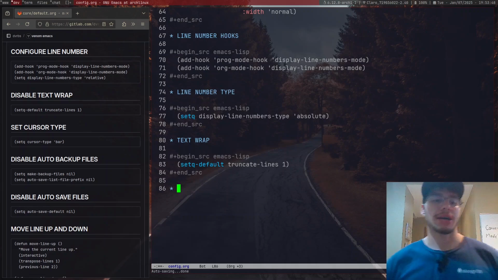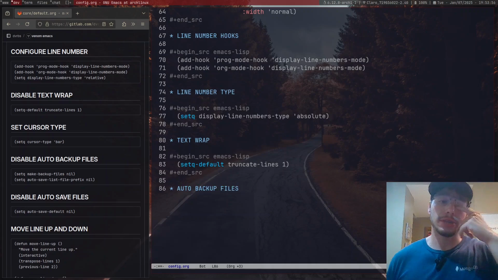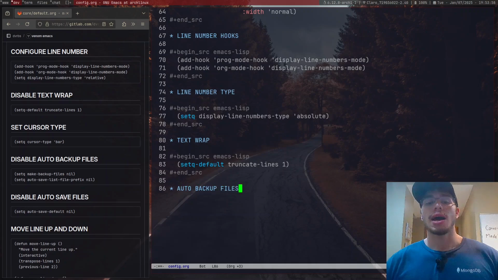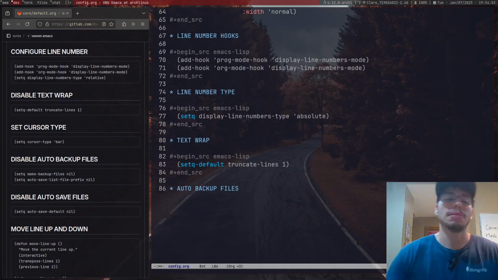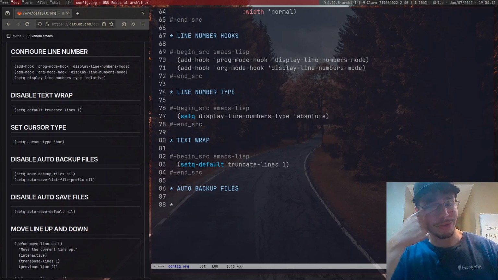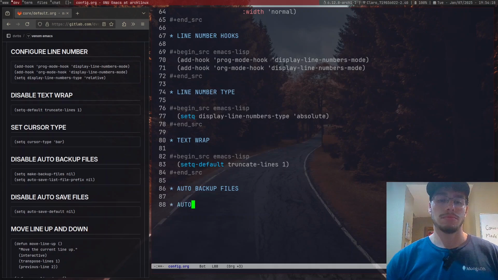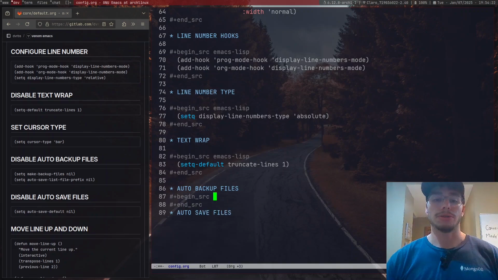So the thing is, we have backup files. So we have auto backup files. By default, Emacs does back them up. I will, by default, not back them up, but you can enable them to be backed up. And the autosave files, I will also disable them, for I dislike them a bunch. So we have auto backup files, and we have autosave files. Both of them,